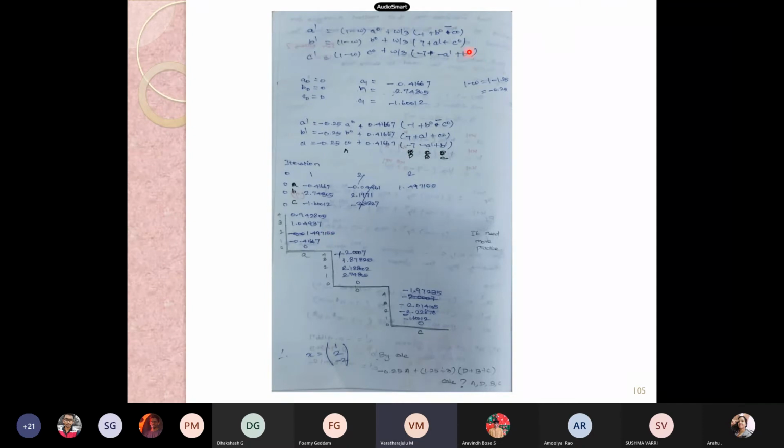My C is B1, the newly calculated B, that is 2.18802. You will get minus 2.22877. The thing is, it needs practice.